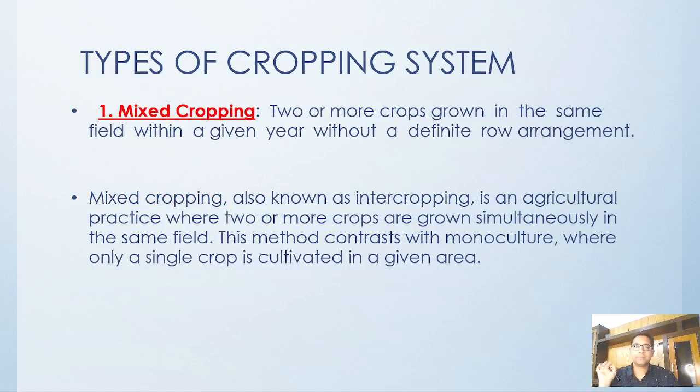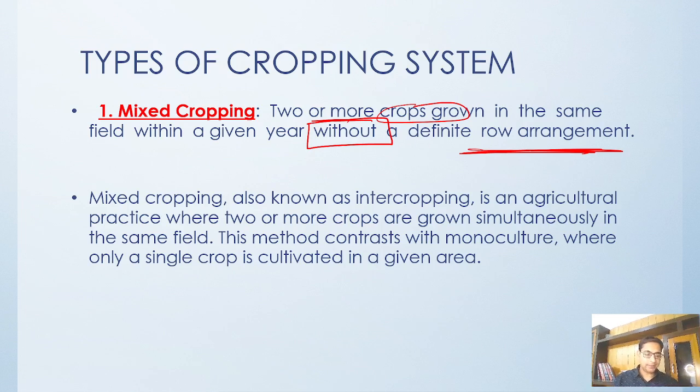What is mixed cropping? When two or more crops are grown in the same field in a given year without a definite row pattern. There is no row pattern. Normally this type of practice is done in very dry tracts of land. Various crop seeds will be sown here and there, and the crops get cultivated.